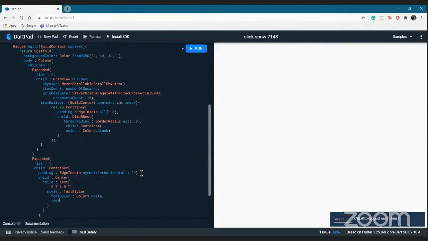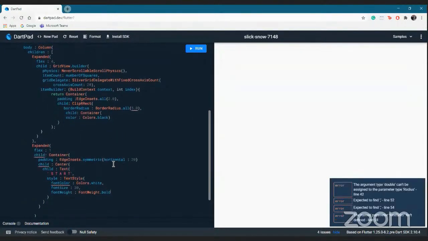Now font size will be, let's assume 30, and fontWeight: FontWeight.bold. So when I tell you it's as simple as that, it is really as simple as that.